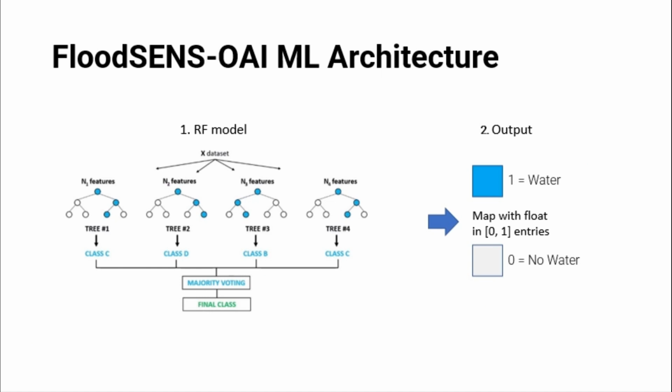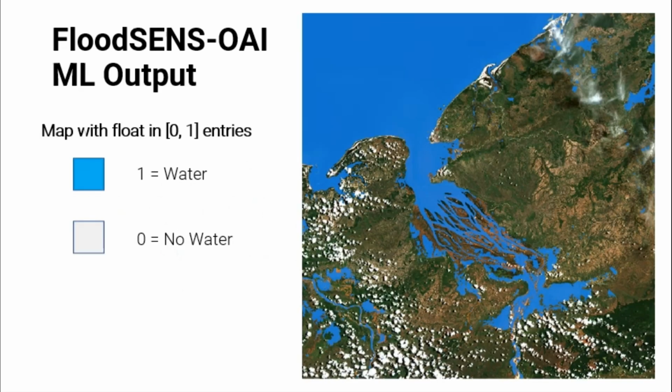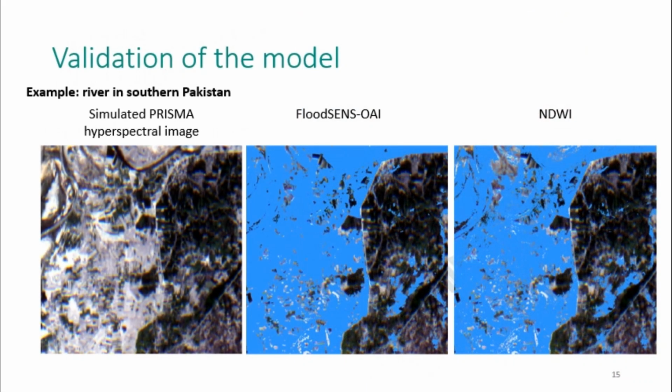For the architecture, we developed FloodSENS OAI, which is based on an ML model that uses a version of the random forest algorithm. The algorithm is able to utilize few input channels without compromising mapping accuracy when compared against traditional benchmark band ratio algorithms. The output is an array containing floating point values between 0 and 1, which is the confidence of the model that the corresponding pixel is wet or has suffered from flood-related damage.